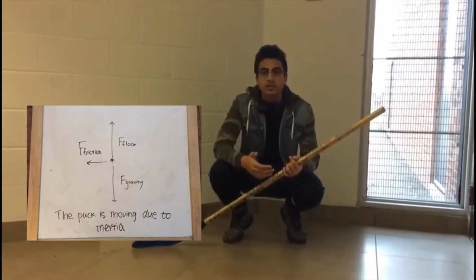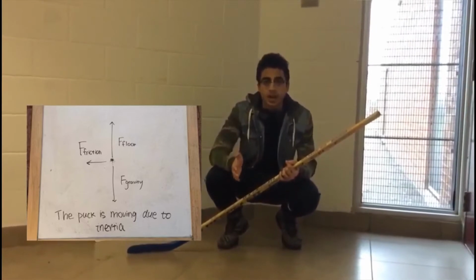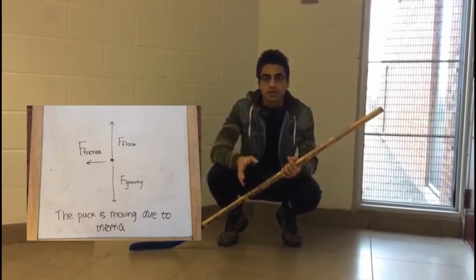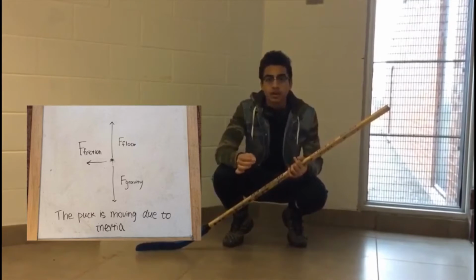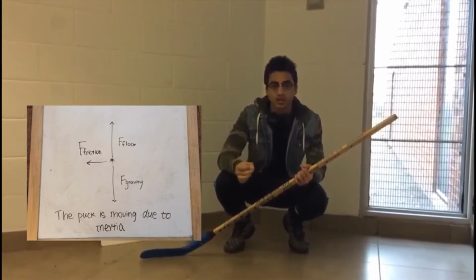An object at a constant speed would stay at a constant speed. In this case, I hit the puck, and it was almost at a constant speed. However, F friction slowed it down, and F friction came from the floor. F friction is a force that slows any object down.